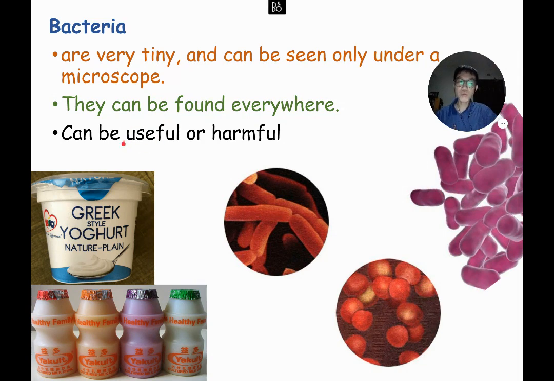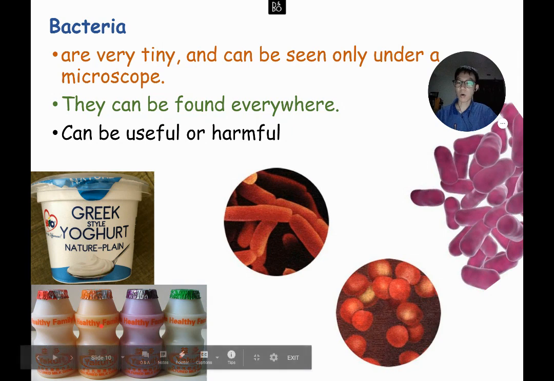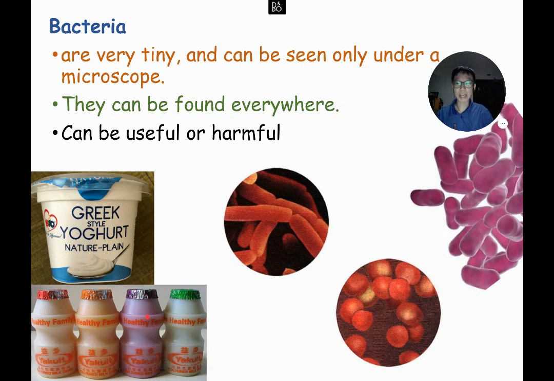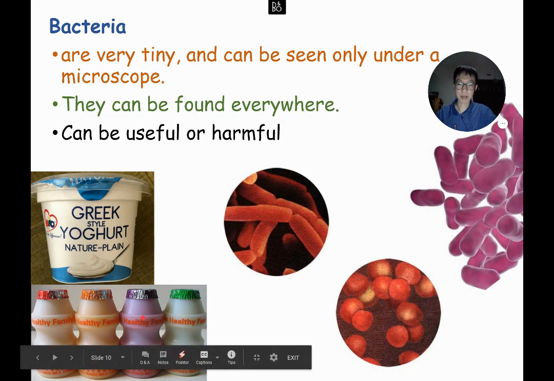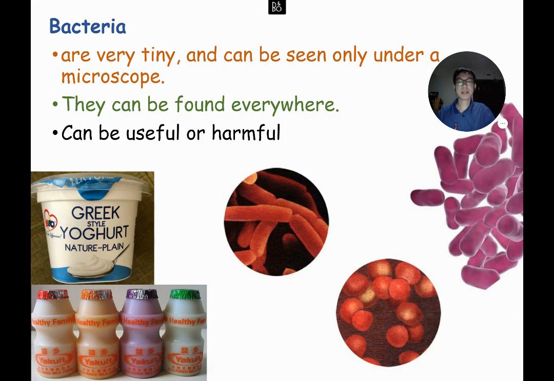Useful bacteria. Let's take a look at yogurt or Yakult and Vitagen. How many of you drink Yakult and Vitagen? I drink Vitagen. Do you know that in Vitagen and Yakult there are millions and millions of bacteria in every drink? But you can't see them because bacteria are very, very tiny. You can only see bacteria under a microscope. The bacteria in Yakult and Vitagen is actually useful bacteria. It's good for our stomach. That's why we drink it. So those are examples of useful bacteria.